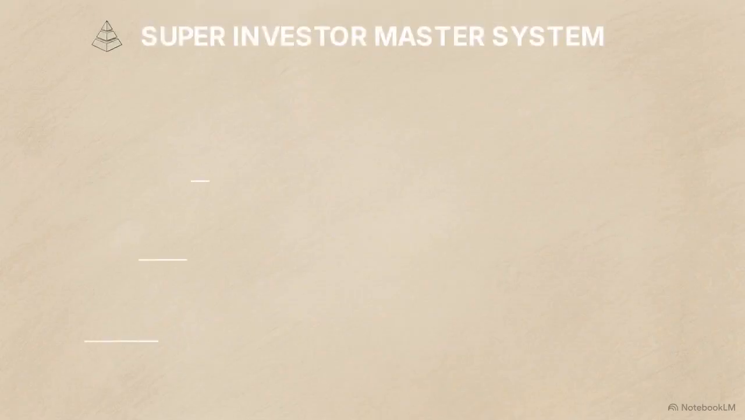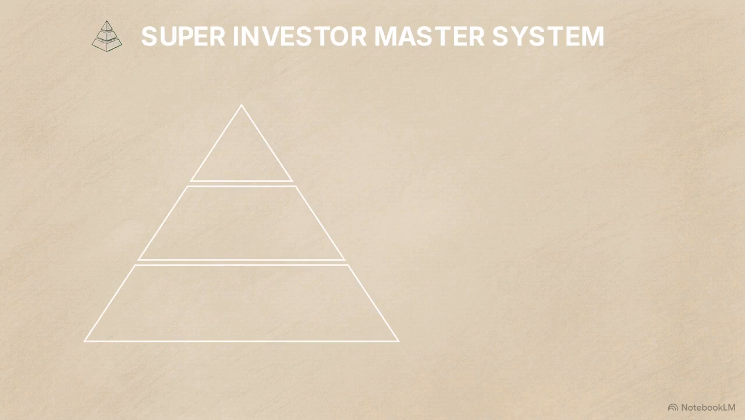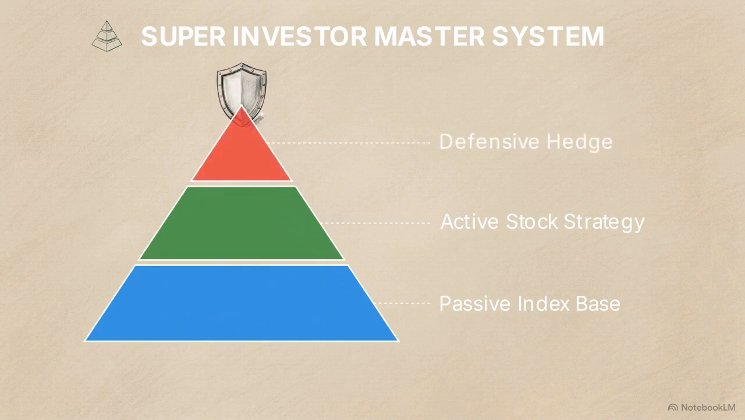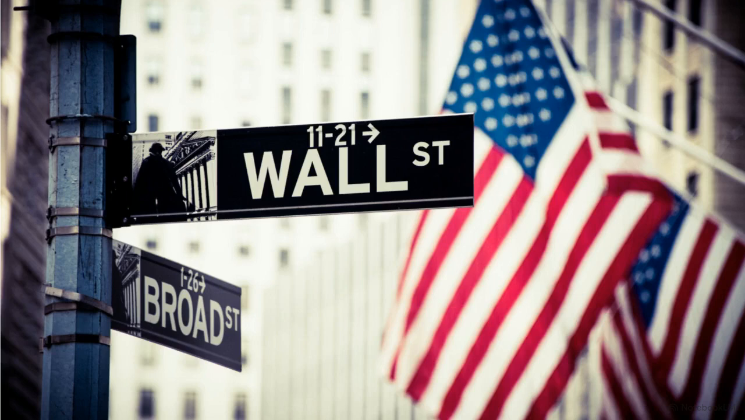This diagram maps out the 3-tier portfolio we are going to build. It starts with a passive index base, builds upward with an active stock strategy, and caps off with a defensive hedge. By the end of this tutorial, you will know how to construct this exact structure to weather market crashes while capturing long-term growth. Step 1 takes us into the broader macroeconomic environment to establish your baseline asset allocation.